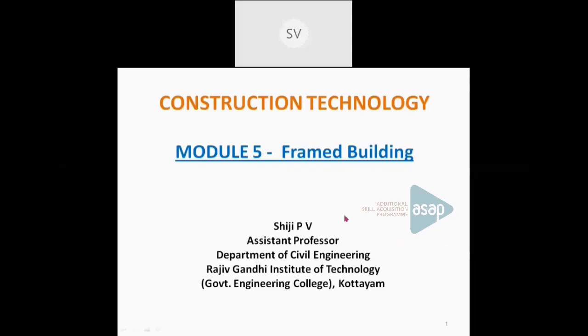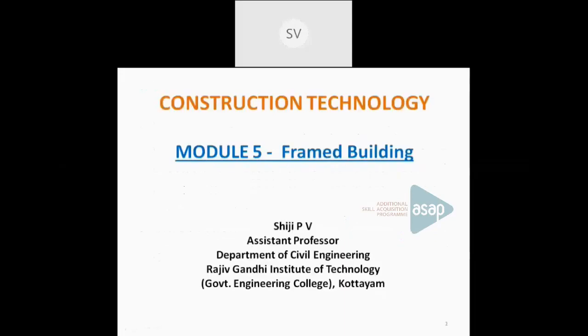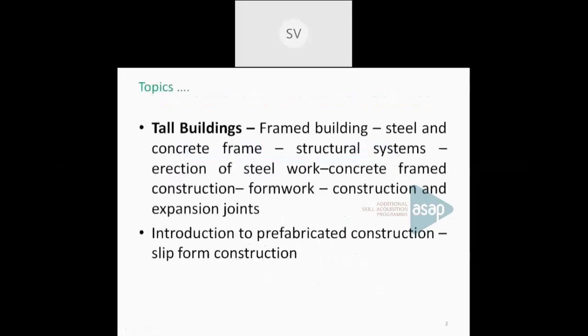Today we are going to deal with the framed building. That is the first half of the fifth module in construction technology. And these are the topics I am going to cover. In tall buildings, we will see what is a framed building, or what is the difference between a steel and a concrete framed building. What are the different structural systems which are available in tall buildings or framed buildings? And what is formwork, and what are the different joints in concrete structures? If time permits, we will see what is a prefabricated construction as well as a slip form construction.